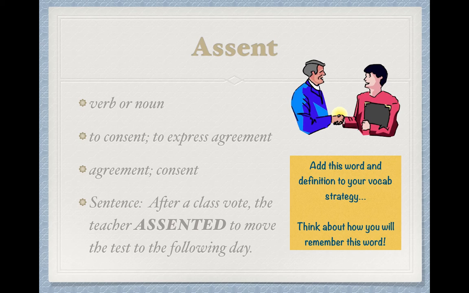The sentence on the screen reads, "After a class vote, the teacher assented to move the test to the following day." In this example, assent is being used as a verb. However, if you look in your workbook, there's an example of it being used as a noun. It says, "Don't plan our summer vacation until you have the assent of the whole family."